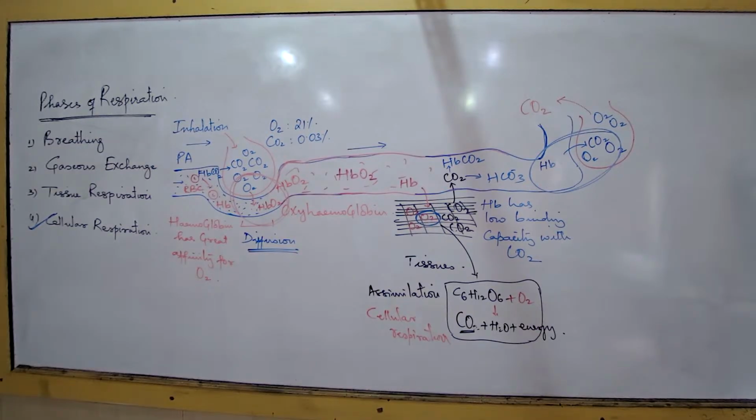Thus, carbon dioxide diffuses towards the blood.